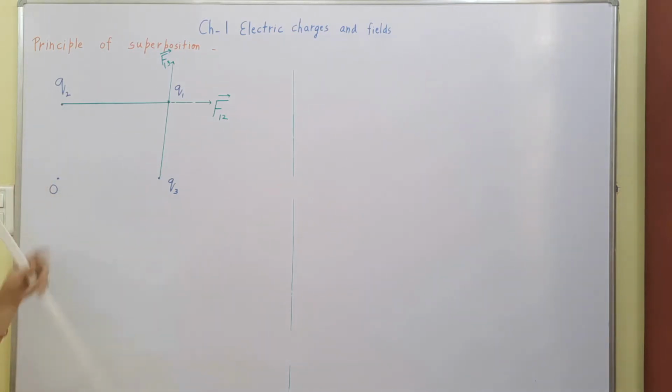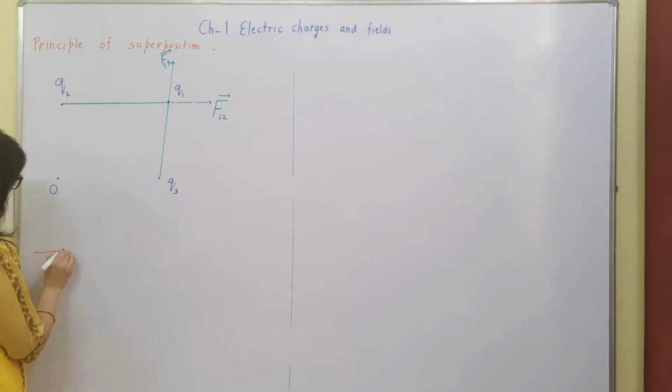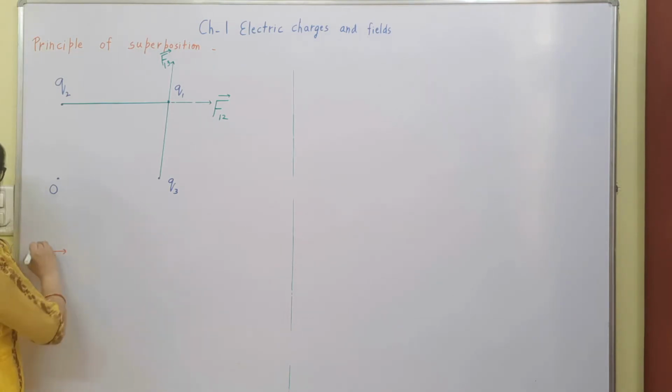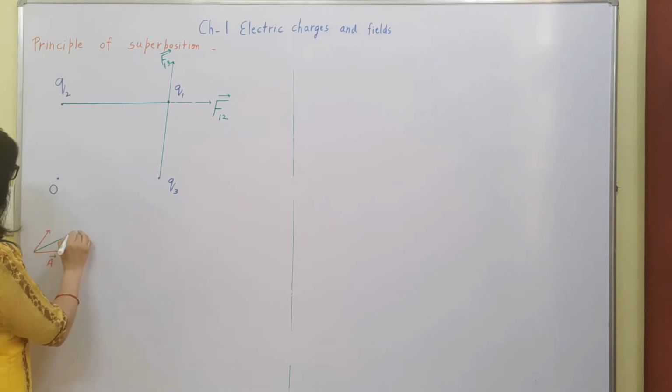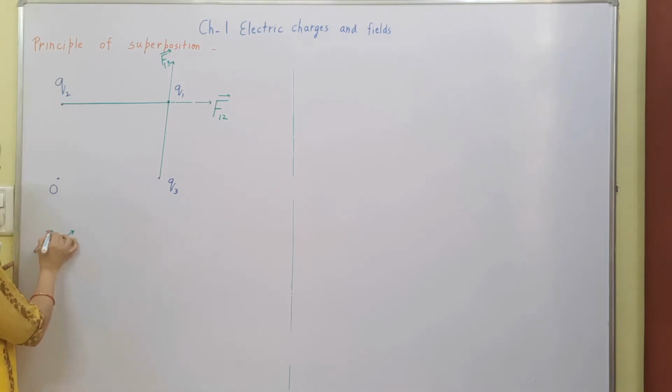Right? Now just recall the parallelogram law of vector addition. We have studied in 11th standard that if we have a vector like this, another vector like this, then the resultant of these two co-initial vectors is given by the diagonal of the parallelogram which is formed by the given vectors.